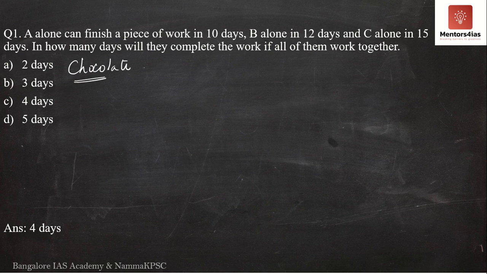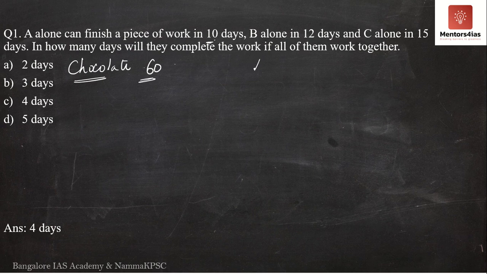I'll have to assume a certain number of chocolates to be eaten as the amount of work to be done. So let me assume the amount of chocolate to be eaten as 60 chocolates. Why am I taking 60 chocolates? Obviously it is a multiple of 10, 12 and 15 as well. I can take any number, but it would be beneficial if I take a multiple of the number of days taken by A, B and C. So I'm assuming the chocolates to be eaten are 60 chocolates.